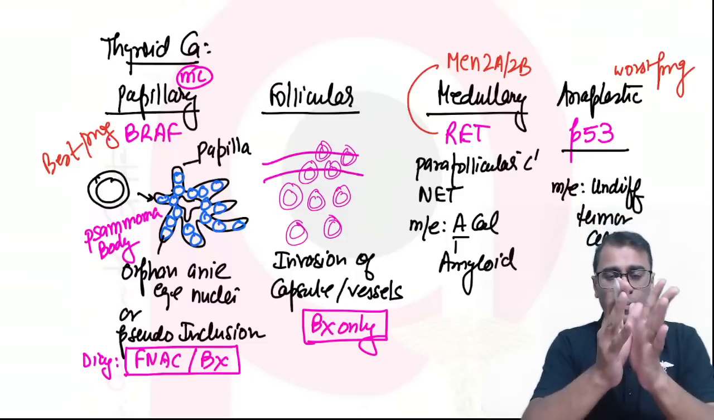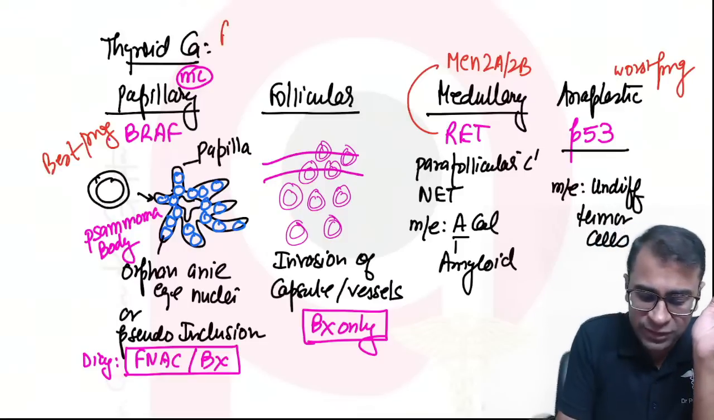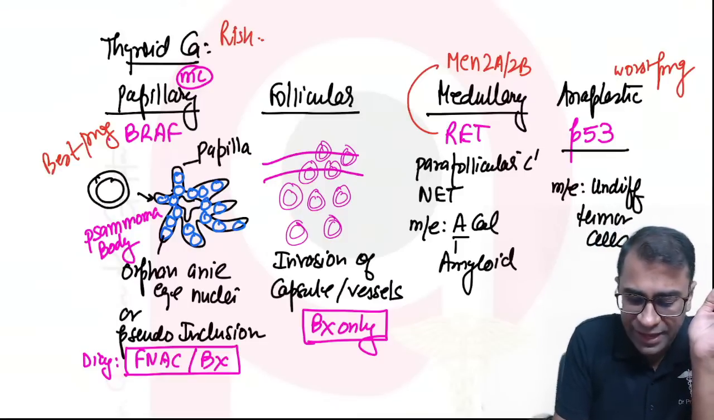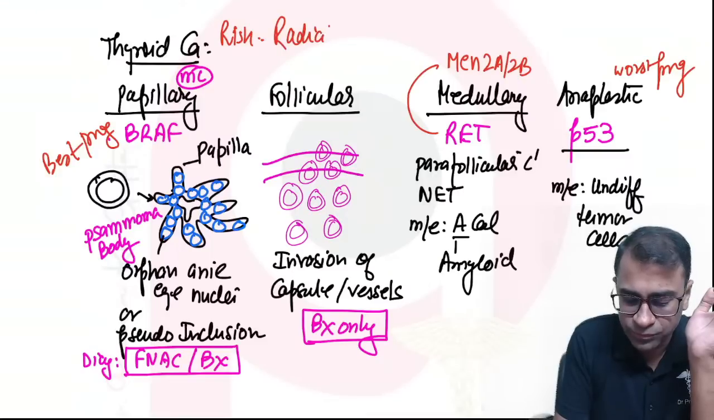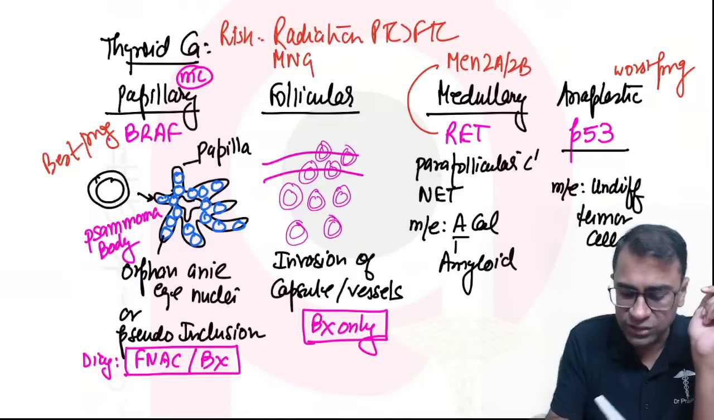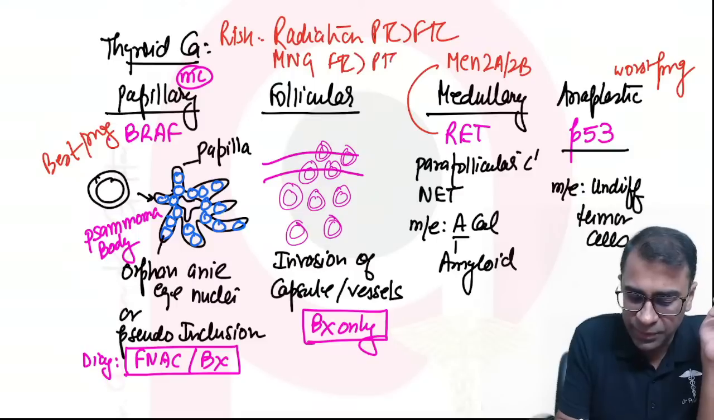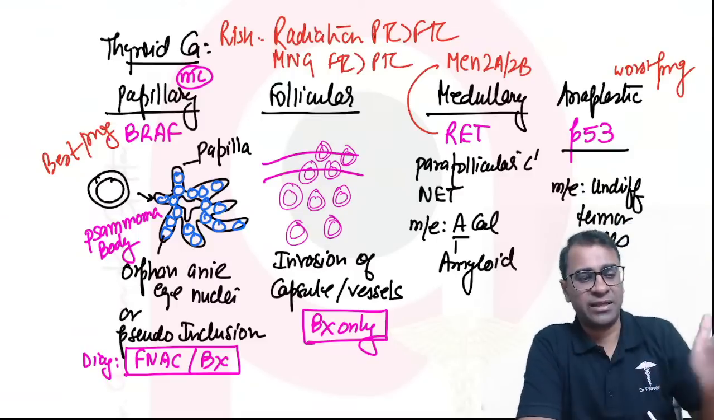Now, a few important things you should know about thyroid cancer. The main risk factor is what? It's radiation exposure, which causes PTC more than FTC. And lastly, they can ask you about MNG. Goiter causes what? It causes FTC more than PTC. That's as simple as that. Okay.